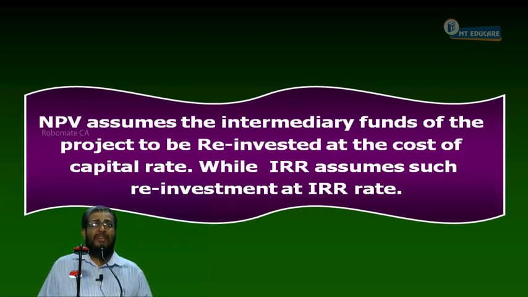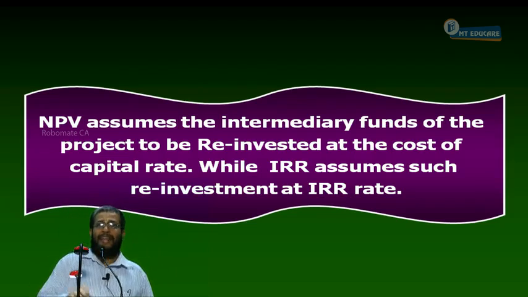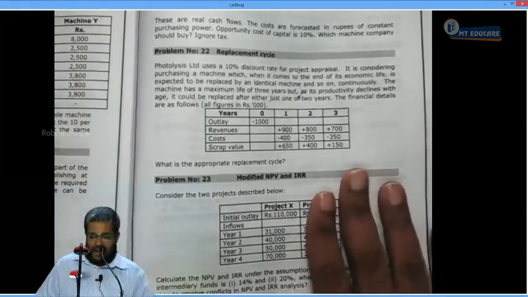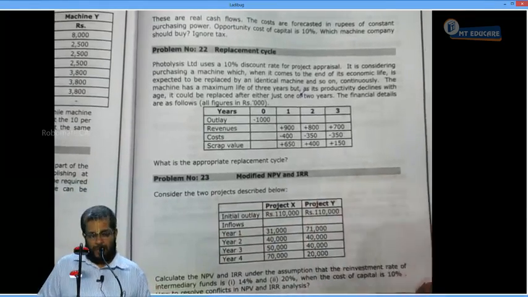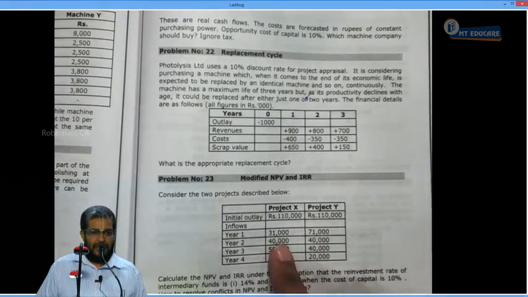Now the question is, sir, what is that reinvestment rate? And how do I know NPV assumes cost of capital, and how do I know IRR assumes the IRR rate, is the next issue. Can I proceed or not? What happens is, I invest 1,10,000 in the project. Let's take for example project X. How much do I invest in project X? 1,10,000.